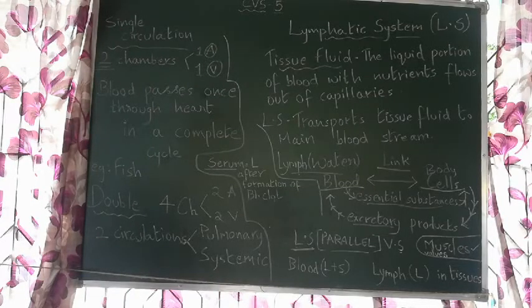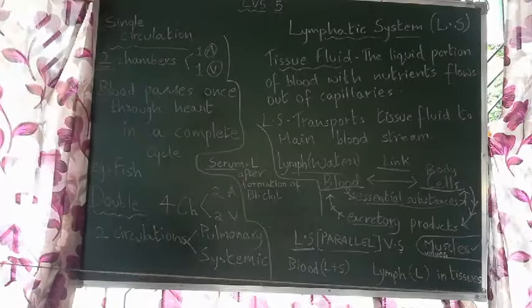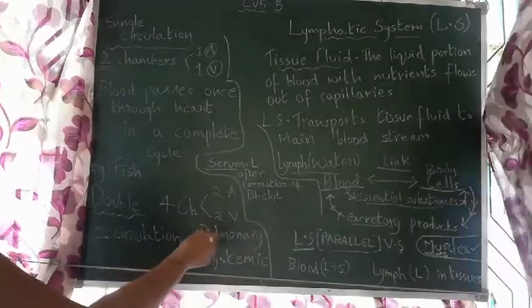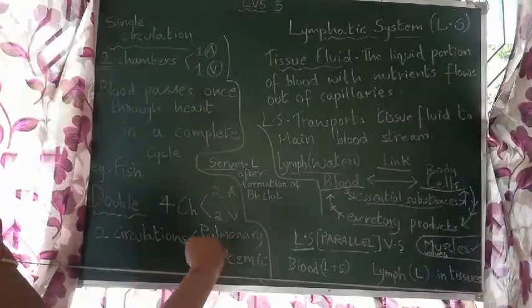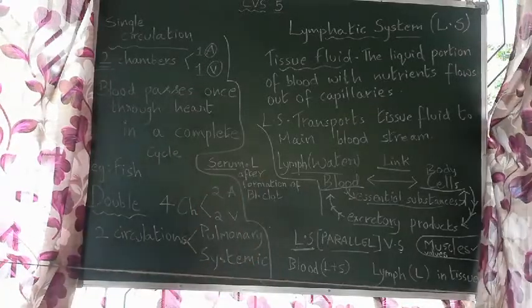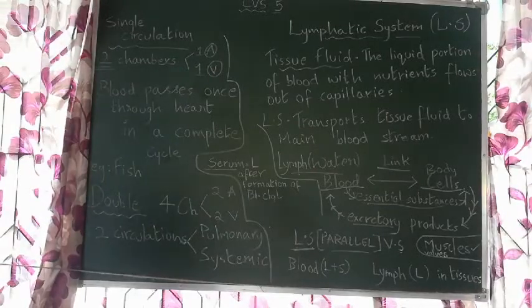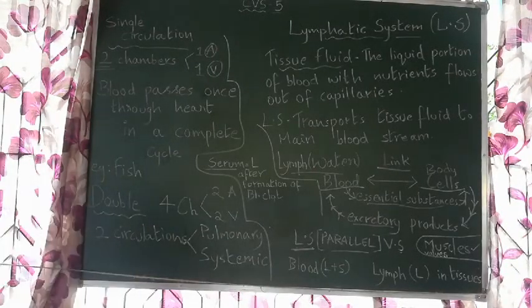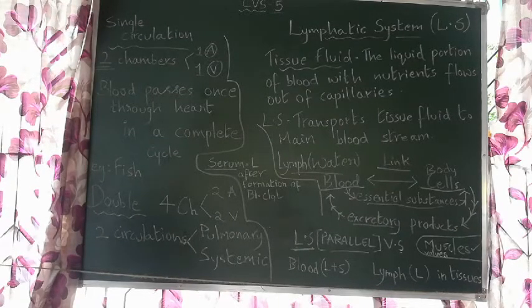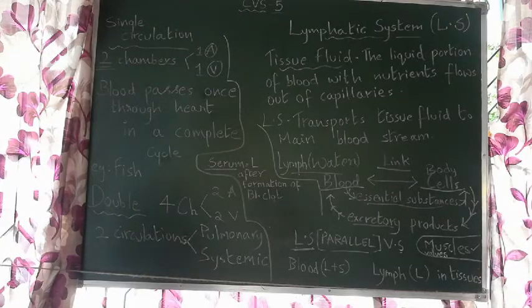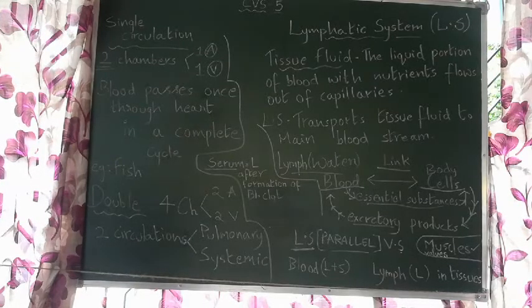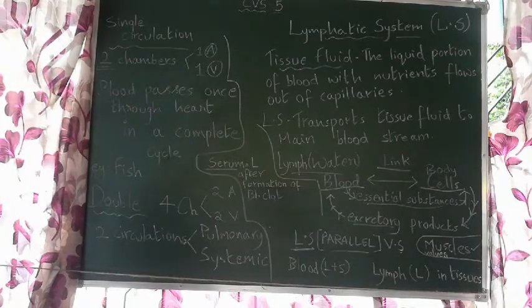So, this is the basic difference between serum and lymph, and this is what the lymphatic system and venous system do. Both these systems work parallelly to maintain the fluid balance in our body, water balance in our body, and also to transport the tissue fluid back to the main bloodstream. And the venous system is very important to drain our impure blood, right? So, this is about single and double circulation, and this is about the lymphatic system, and tomorrow we will come with a new topic. Hope this is clear.